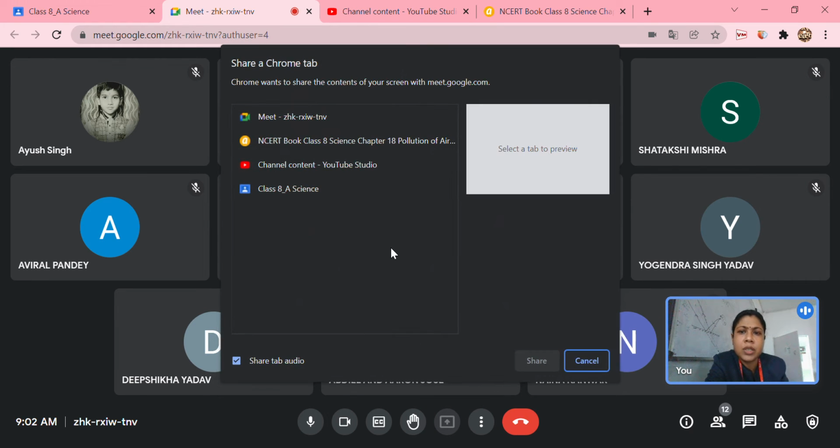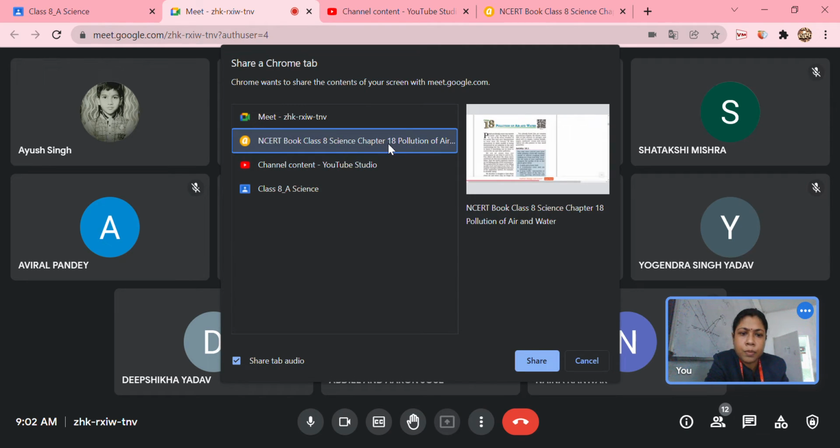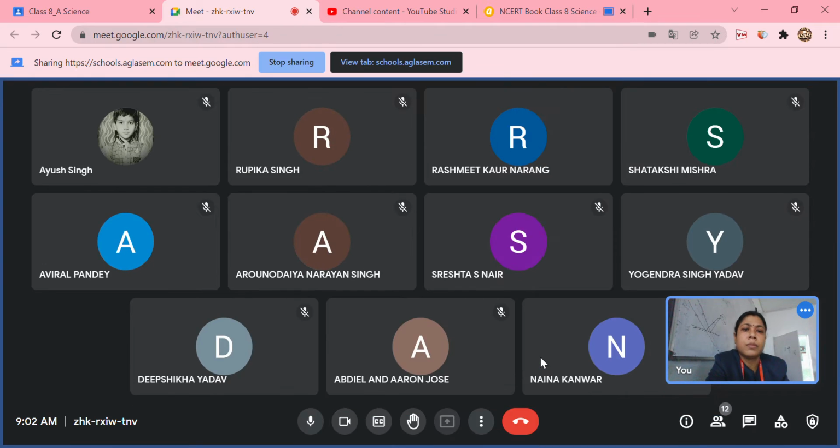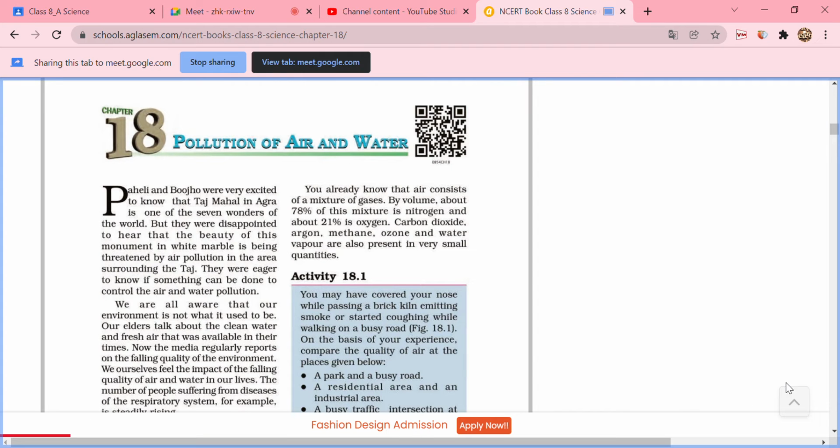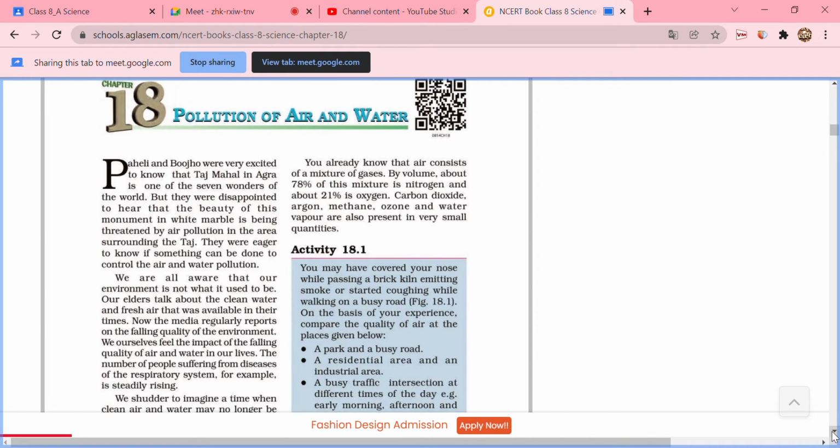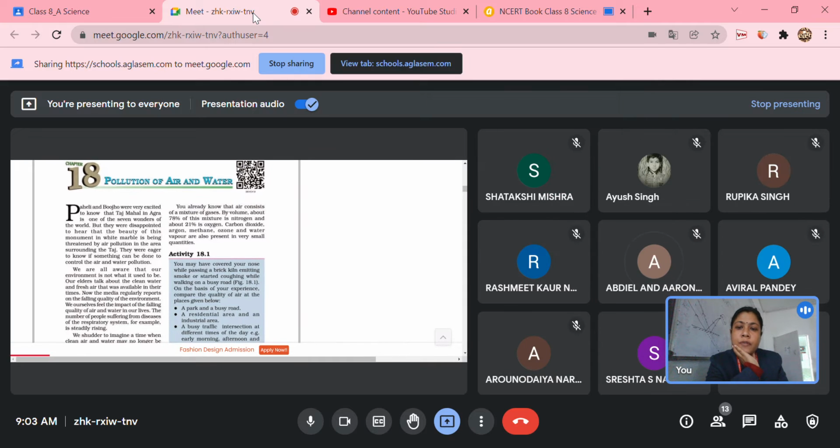So what is that range? We have read that the unit is decibel. So after how many decibels does it become pollution? No, just go back to your chapter. 60 decibel plus will give rise to noise pollution, and more than 80 decibel is unbearable. We have read this in our previous chapter on sound, right?